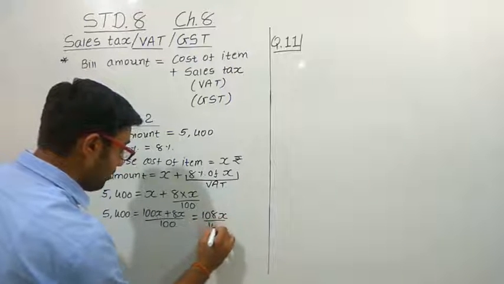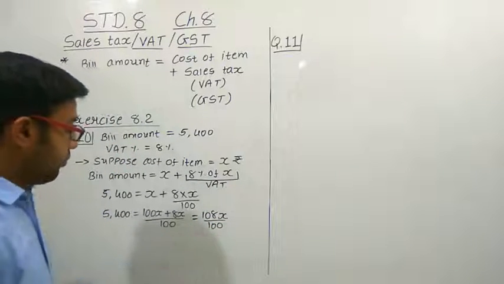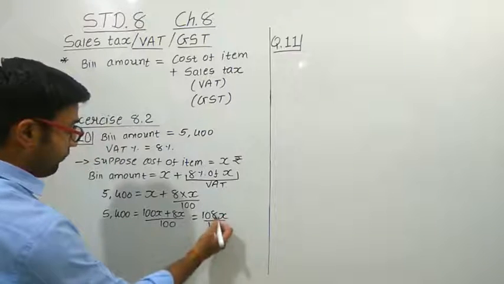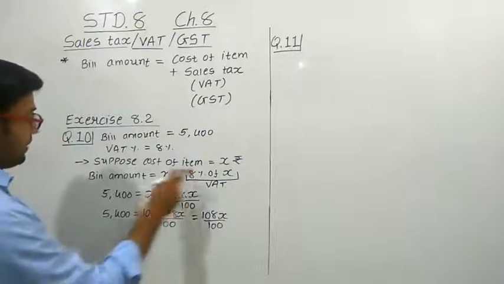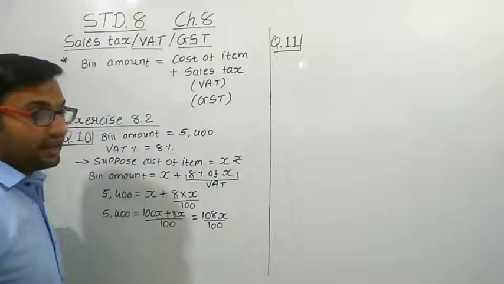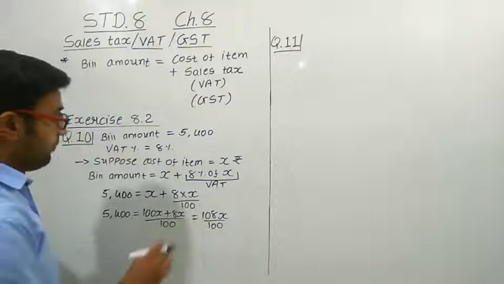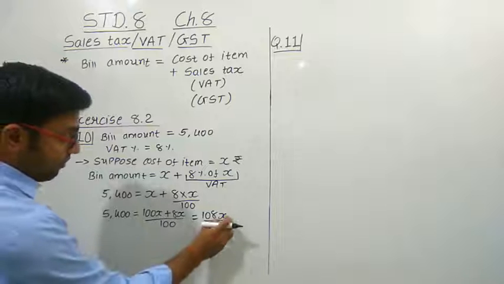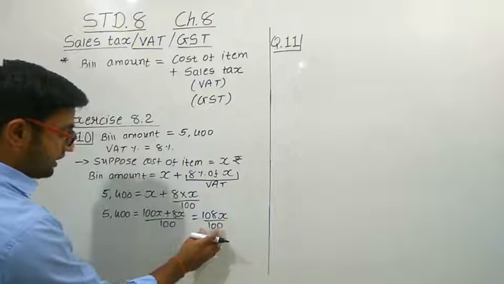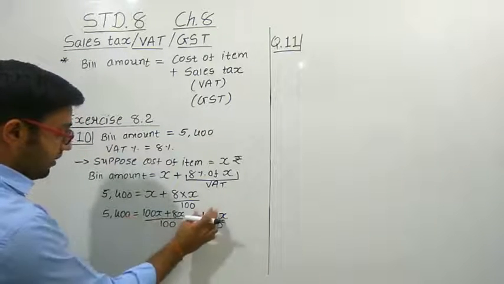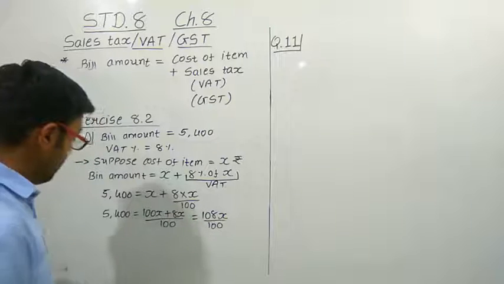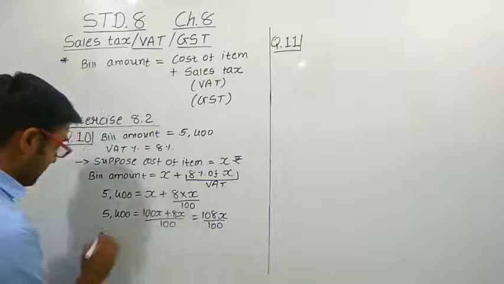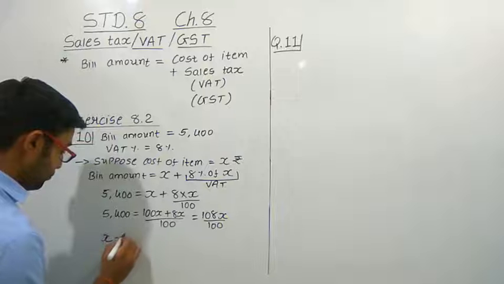108x upon 100. Now we have to find out the x. And what is x? We have supposed that the cost of the item before we add the tax will be X rupees. So when we make X the subject, we have to take this 100 in the multiplication and 108 as the denominator. So we can write X is equal to